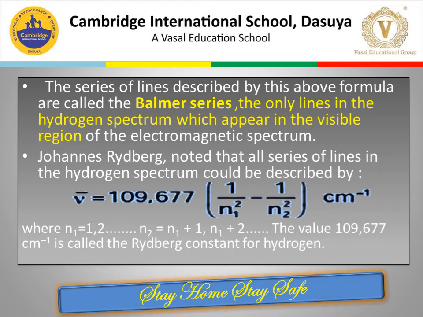That is, n2 can take up the value n1 plus 1, n1 plus 2, n1 plus 3, etc. The value 109677 centimeter inverse is called the Rydberg constant for hydrogen.